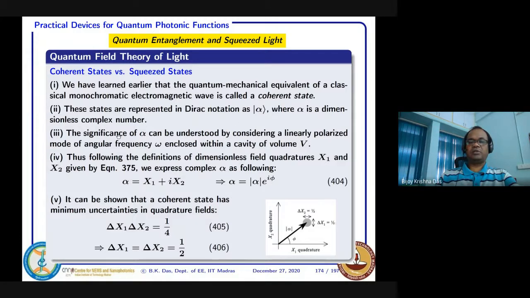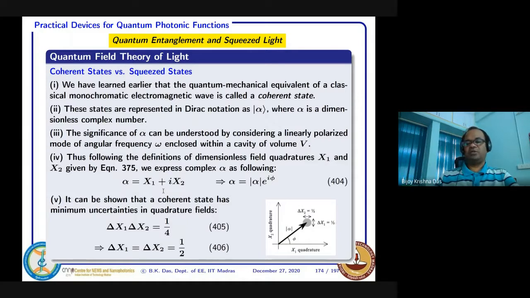And so the same thing I just presented here, this frequency omega and a cavity volume V that is there. And then if it is a coherent source, we have shown that it can be expressed in terms of field quadratures. This alpha, or electric field, which is actually the dimensionless electric field, can be decomposed into field quadratures with a 90-degree phase difference. In this form we can express it in a phasor diagram.